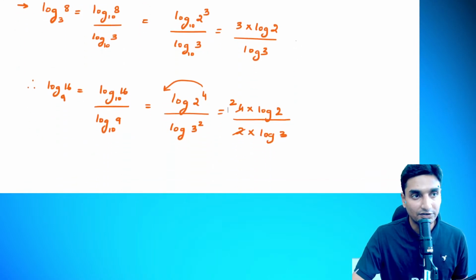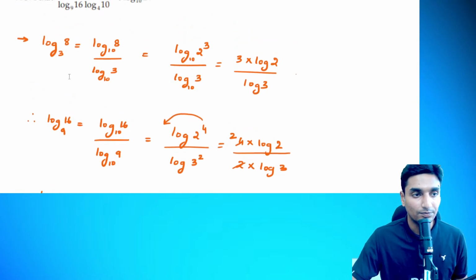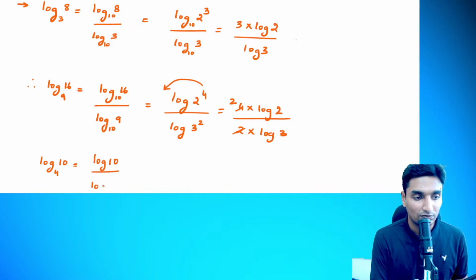Now let us consider the third term that we have in our denominator. So log of 10 to the base of 4. This is our third term in the denominator, okay? Here, guys, log 10 to the base of 4, so log 10 divided by log 4 to the base 10.